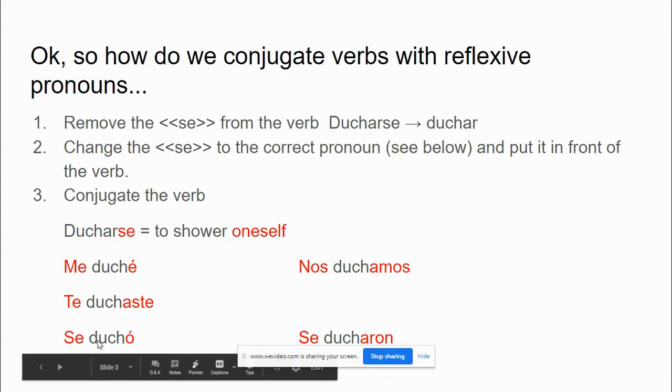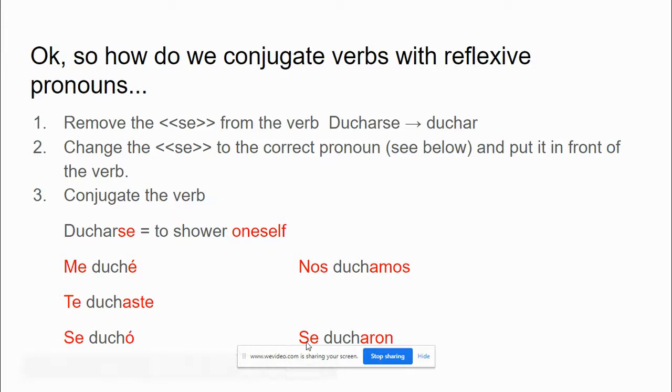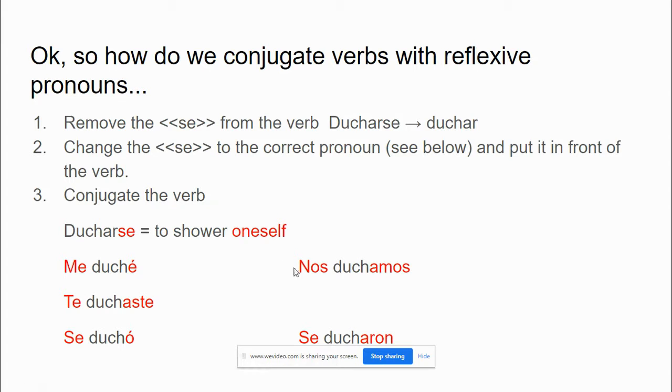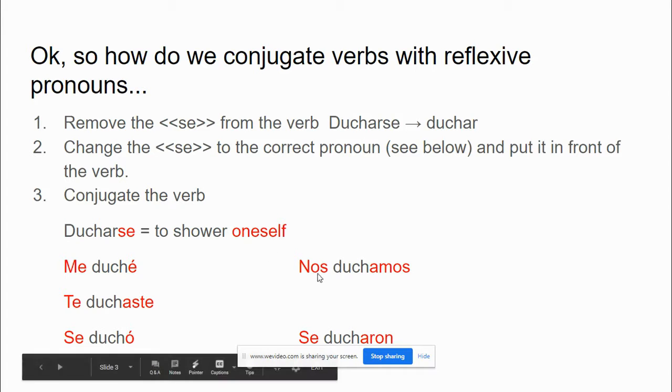He or she showered herself or himself. Se duchó. Se means him or herself. If we just scroll over to here, se ducharon, they showered themselves. So se can mean him or herself or themselves. Nos duchamos is we showered ourselves, and we can see that ourselves is nos.